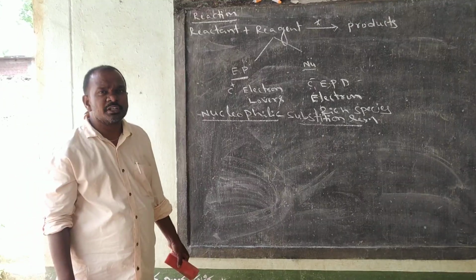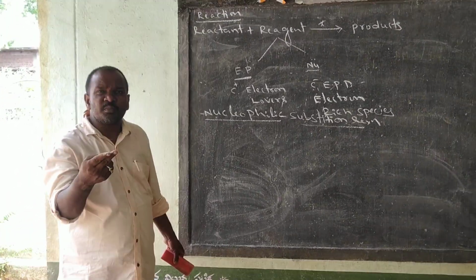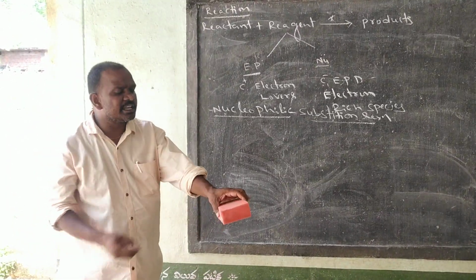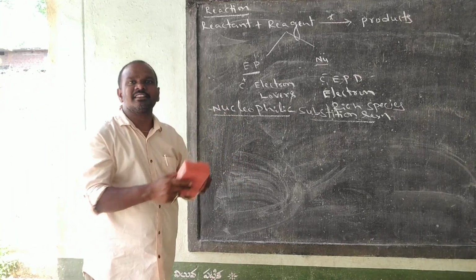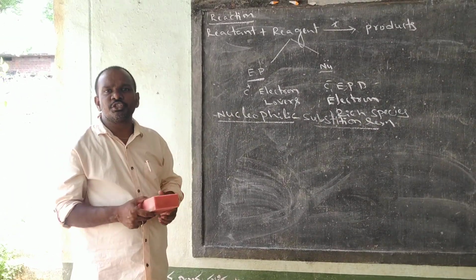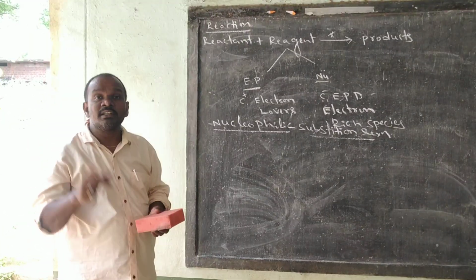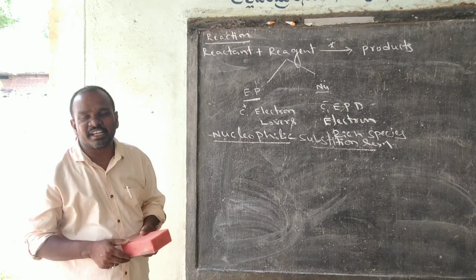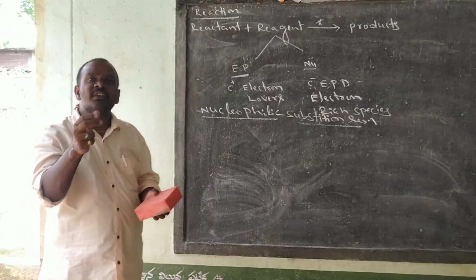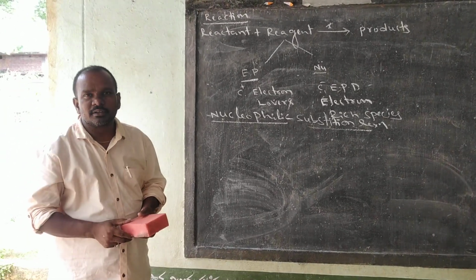Substitution means one group is replaced by another group. This thing is replaced by another thing is called substitution. In a cricket game, one person gets injured, then that person is replaced by another person, then that person is said to be substituted. Like that, in a compound, one group is replaced by another group, then it is said to be substitution.